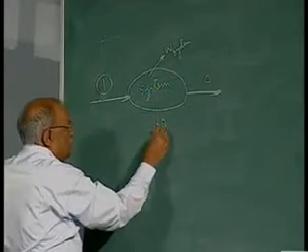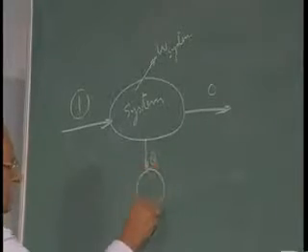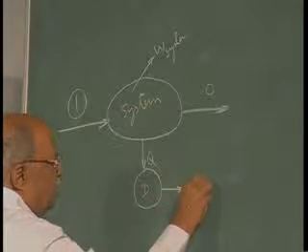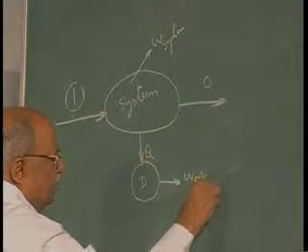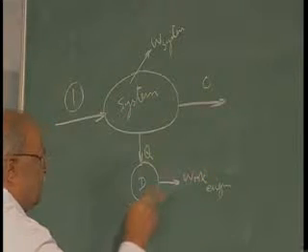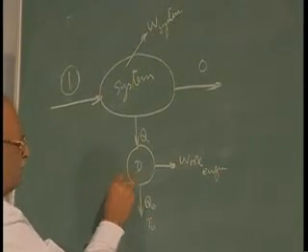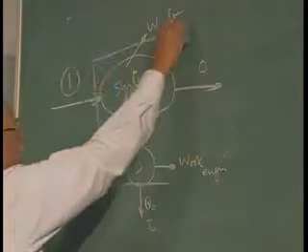This Q that is being rejected to a device also does certain amount of work here, work of engine, and rejects heat Q0 at temperature T0, and this system comes to a dead state.